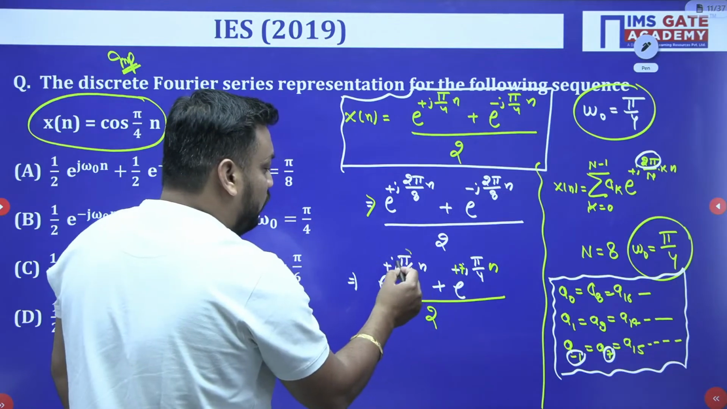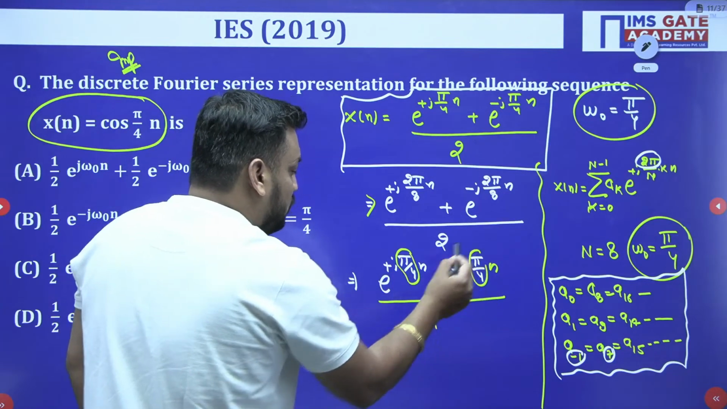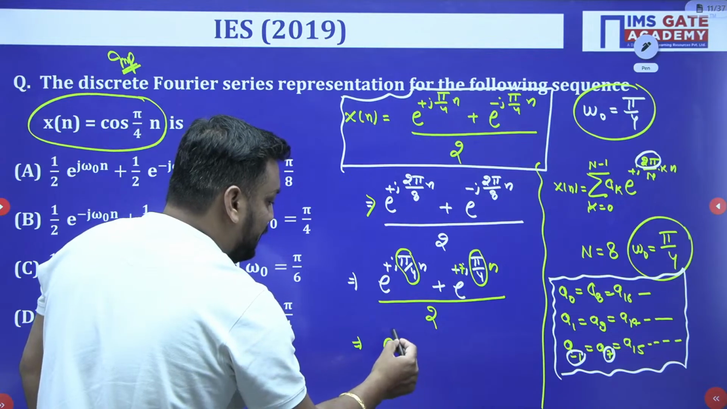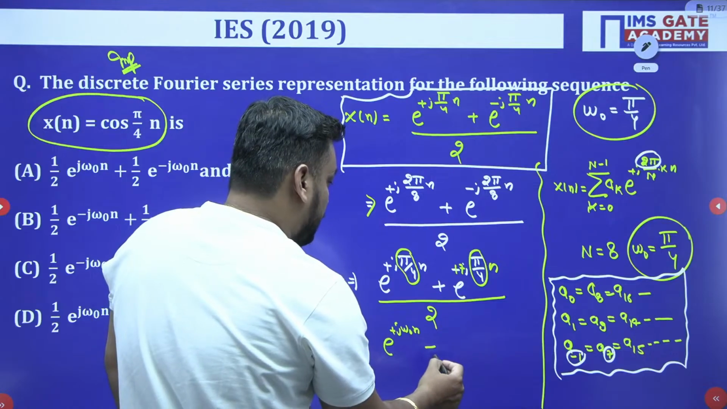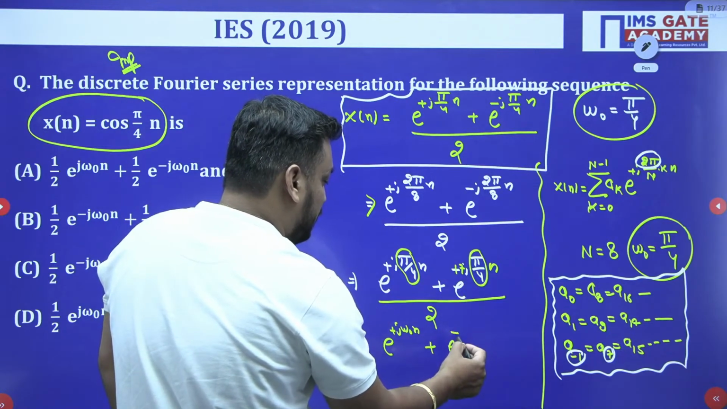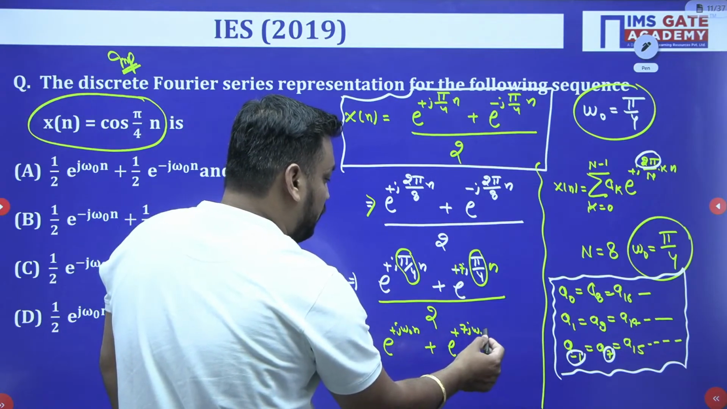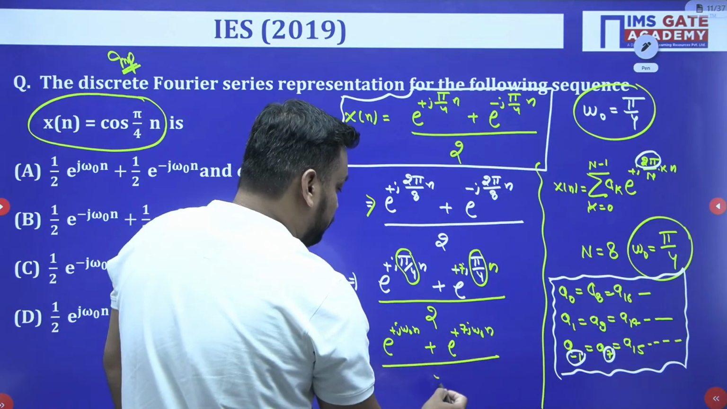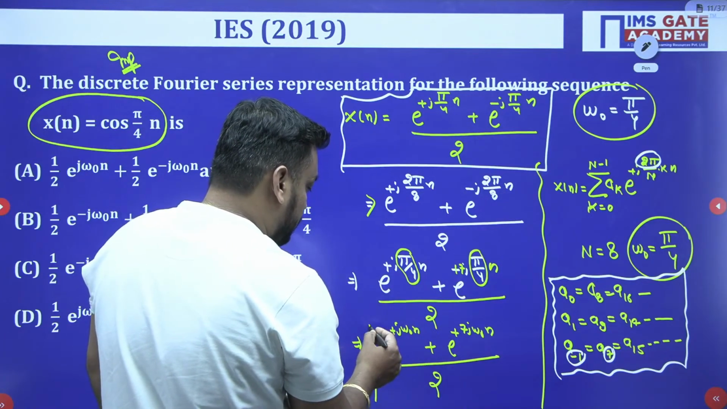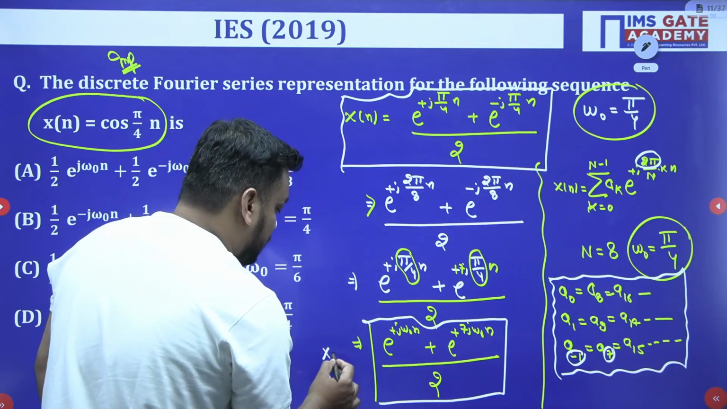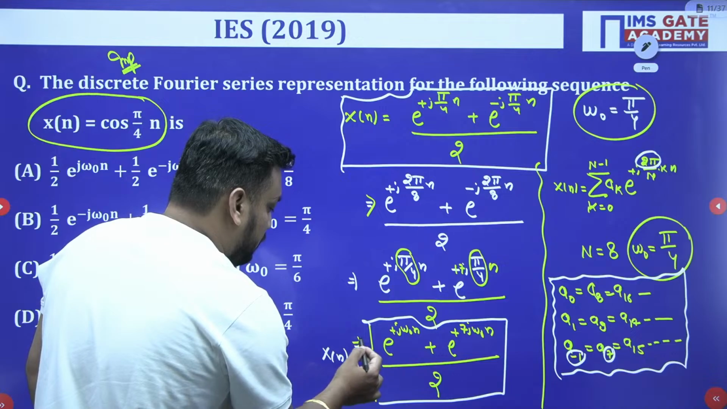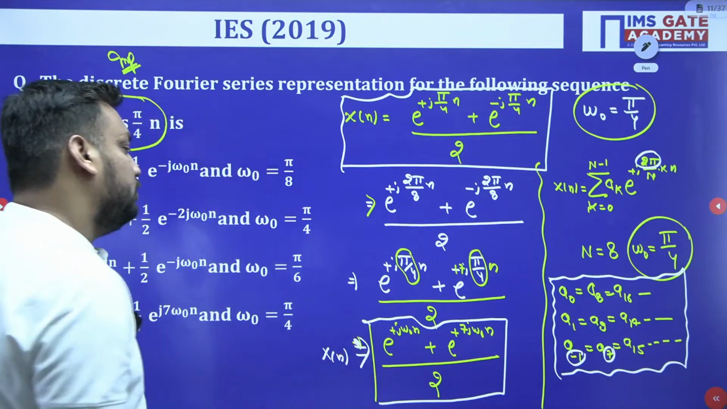And do you know pi by 4 is what? Pi by 4 is omega 0. So if I replace this, then my answer is e to the power plus j omega 0 n, and e to the power plus 7j omega 0 n upon 2. I hope you guys are getting this. And this is nothing but your x of n value. I hope it is clear.